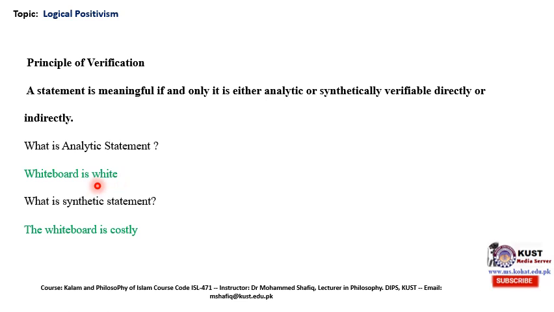Our bicycle has two wheels, or in geometry, a triangle is a geometrical shape that has three angles. These types of statements are true by their own definitions. They don't need any experience for their truth.